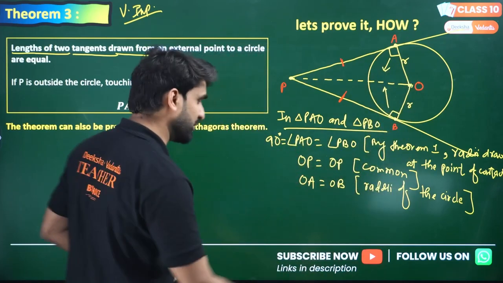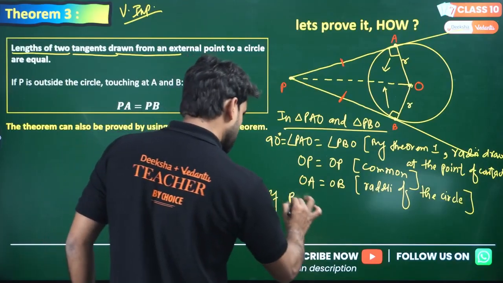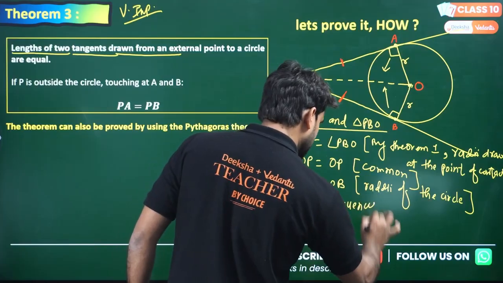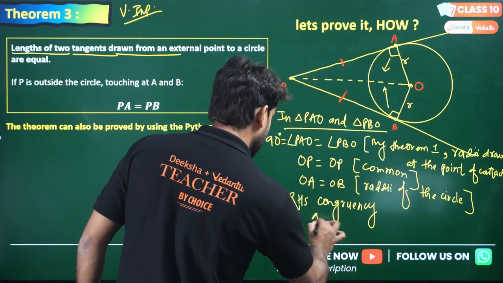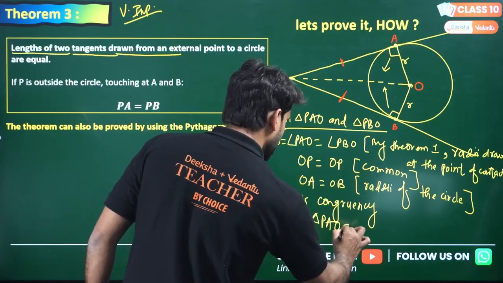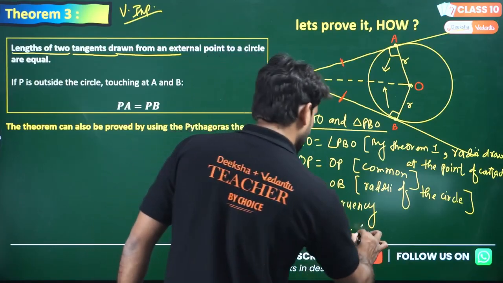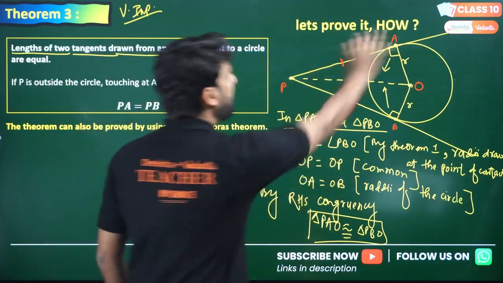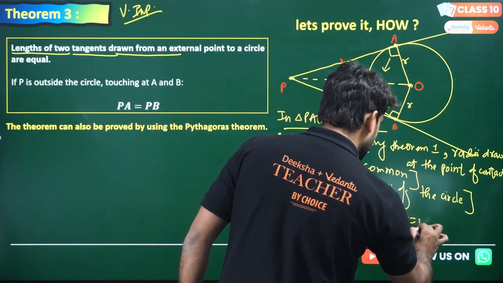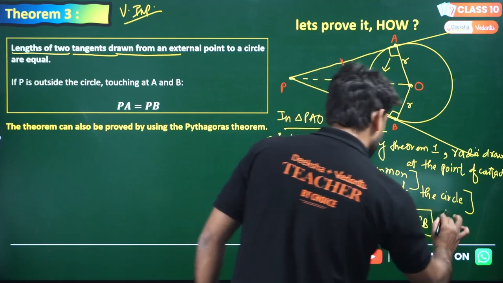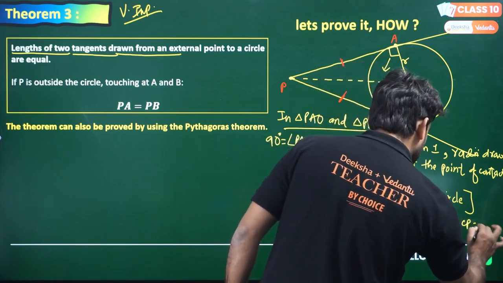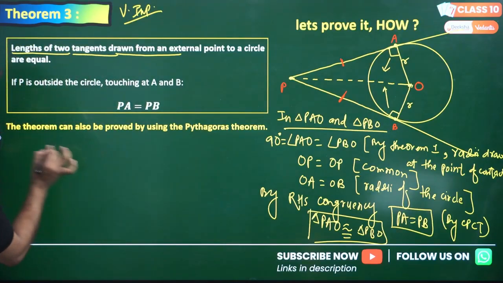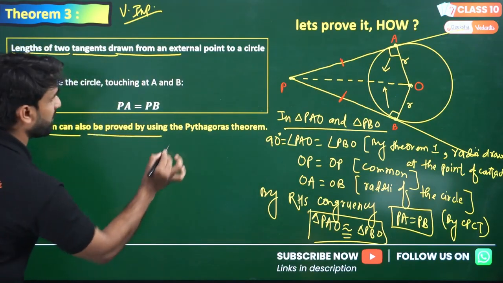So by RHS congruency, triangle PAO is congruent to triangle PBO. If both the triangles are congruent to each other, we can conclude PA is equal to PB by CPCT. Hence proved. And one more thing, my dear lovely kids, this theorem can also be proved by using Pythagoras theorem.